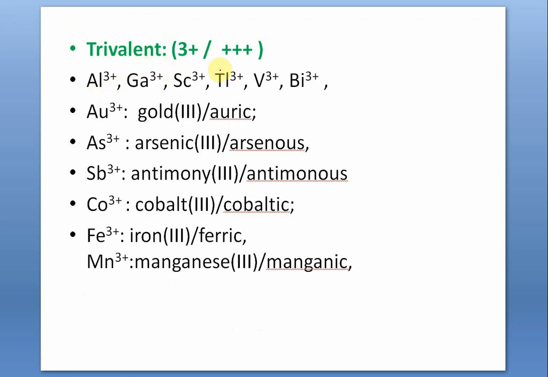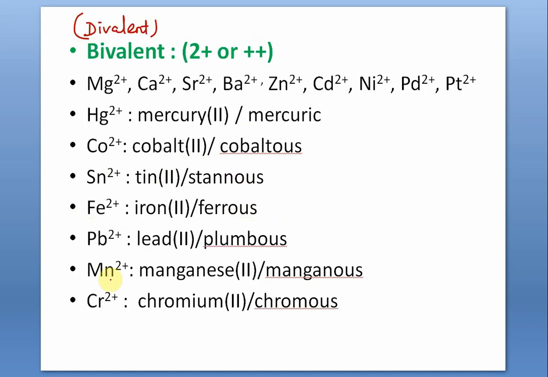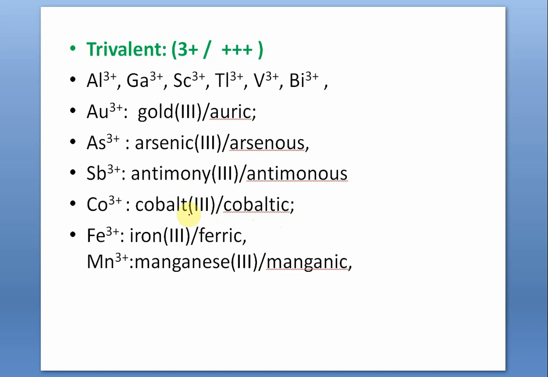Trivalent, 3 plus or plus plus plus. Aluminium, gallium, scandium, thallium, vanadium. Vanadium has another valency, 5 plus. Bismuth. Gold, we already have discussed. Auric, that was aurous, this is auric. It's gold 3. Arsenous, that is arsenic 3. Arsenic is 5 plus. Antimonous, antimony 3. Cobaltic, because already we have done cobaltous, cobaltic or cobalt 3. Already you have done iron 2, that is ferrous, this is ferric, iron 3. Manganic or manganese 3.